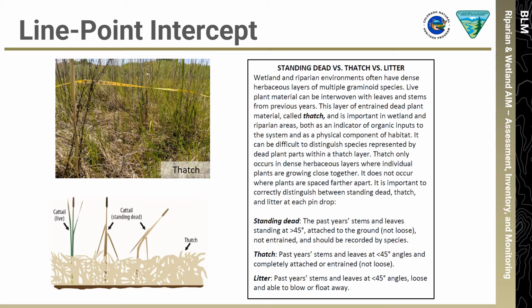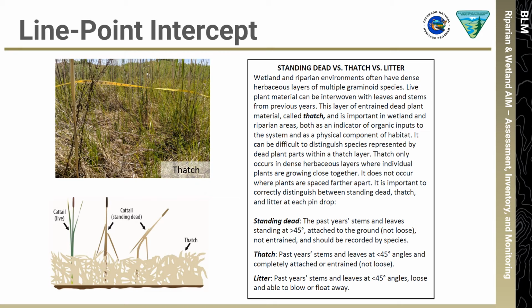Standing dead includes past year stems and leaves standing at greater than 45 degrees. The dead plant material is attached, not loose, and should be recorded by species. Thatch includes past year stems and leaves at less than 45-degree angles and is completely attached and entrained. Litter includes past year stems and leaves at less than 45-degree angles and is loose and able to float or blow away.